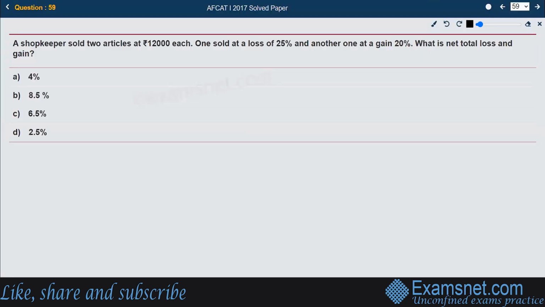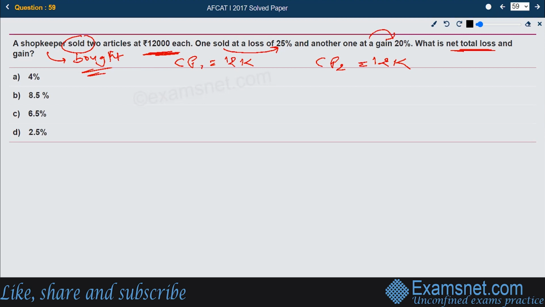Now the question says a shopkeeper sold two articles. First of all, this is not sold, this is bought. There's a correction. The shopkeeper bought two articles at 12,000 each. That is, the cost price one is 12,000 and the cost price two is also 12,000. One is sold at a loss of 25% and another at a gain of 20%. What is the net total loss or gain?